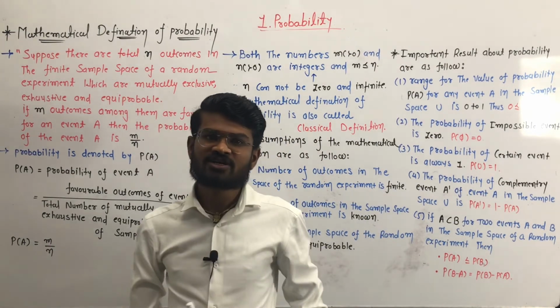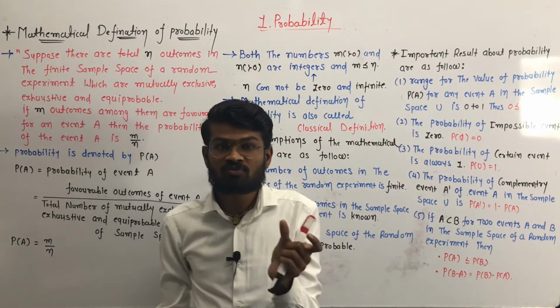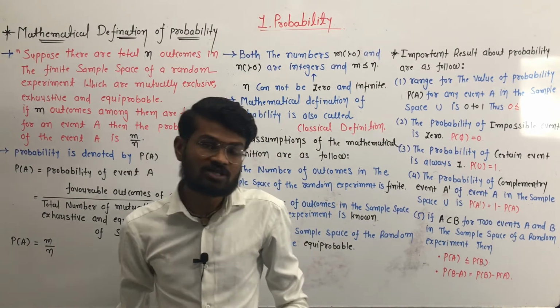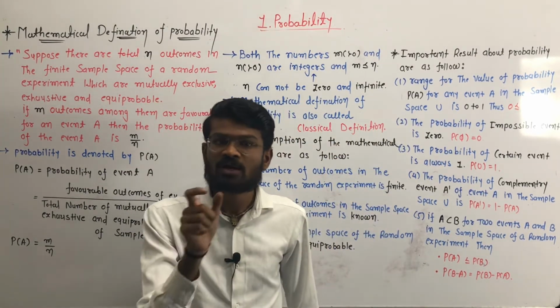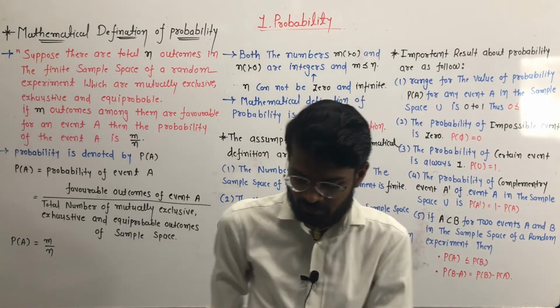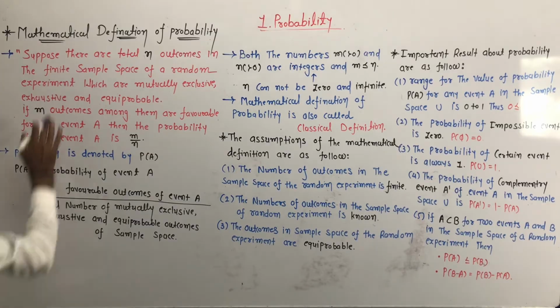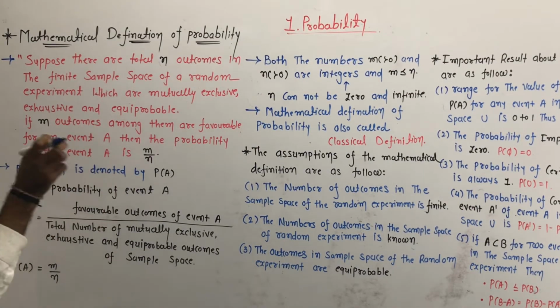The definition of probability is the ratio of the number of favorable outcomes and the number of possible outcomes. Clear? So the mathematical definition of probability is this: suppose there are a total of n outcomes.